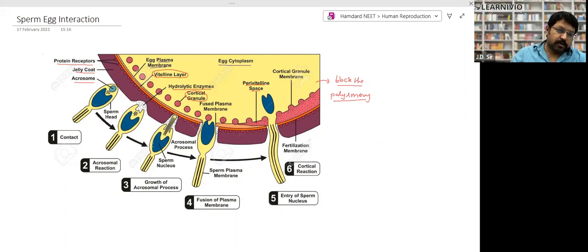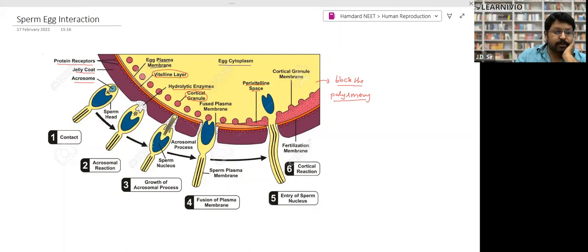Look, this is the wall of egg. Inside the inner wall there is the egg cytoplasm, and there are these globular structures. They are called cortical granules, right? Outside there is a vitelline membrane, right? There is an egg plasma membrane, and on it there is a pre-vitelline or vitelline membrane, right? At the outer side of the pre-vitelline membrane, there are some protein receptors which recognize the sperm, and then the jelly coat, which is made up of zona pellucida, zona radiata, right?